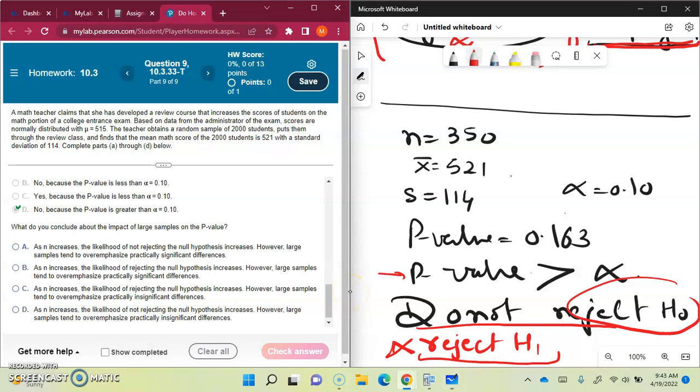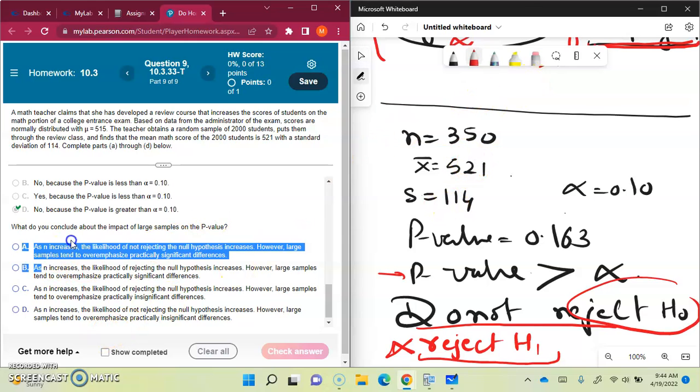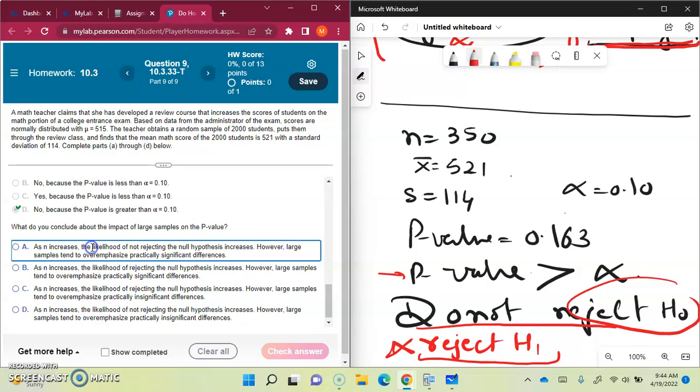Okay. What do you conclude about the impact of large samples? So you remember how the sample size was bigger in the first problem and the sample size is smaller here. Let's read. As n increases, the likelihood of not rejecting the null hypothesis increases, right? So that is not what happened.